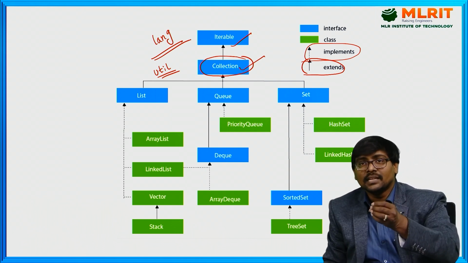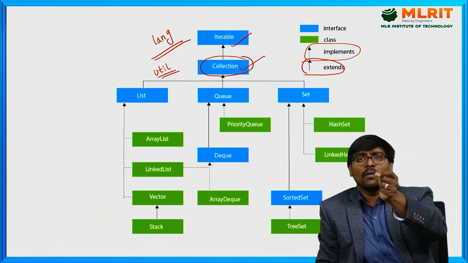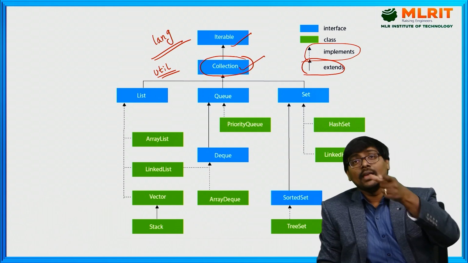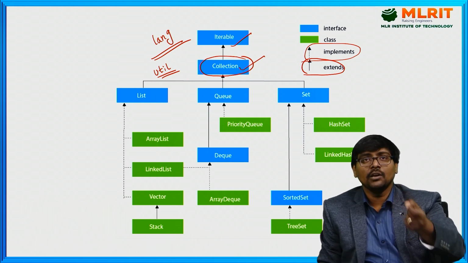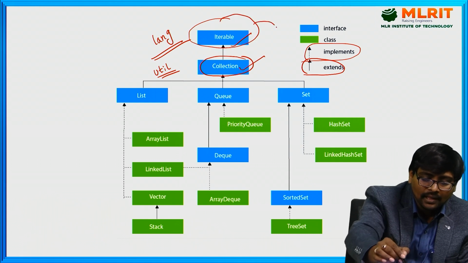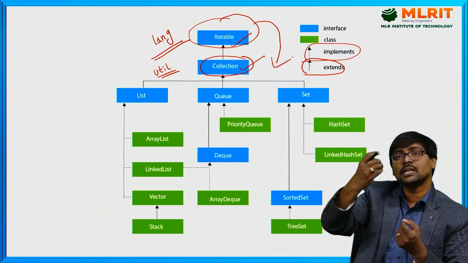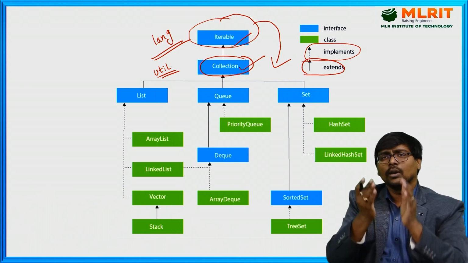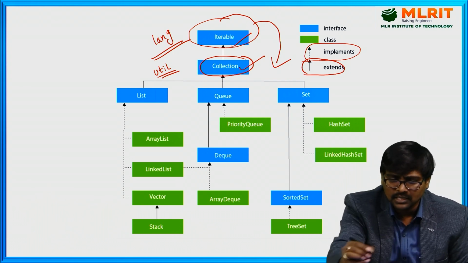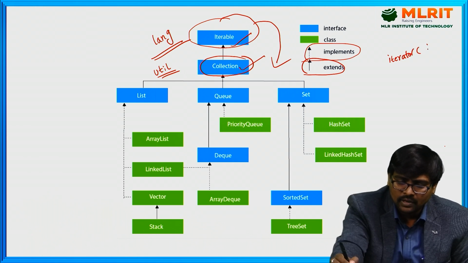That is the reason even though you are not writing the statement import java.lang.*, lang package is the default package. Even though you are not writing it, all the methods of the Iterable interface are automatically available to Collection. One of the most important methods of the Iterable interface is iterator. Anyway, we will discuss it later.